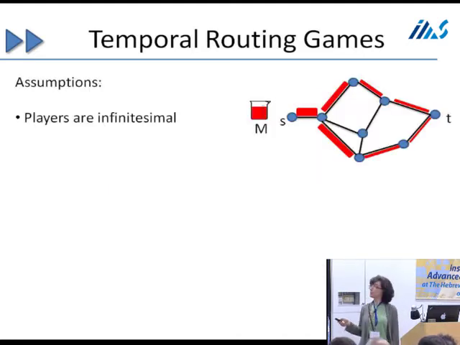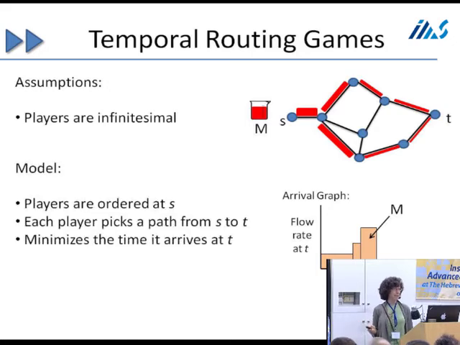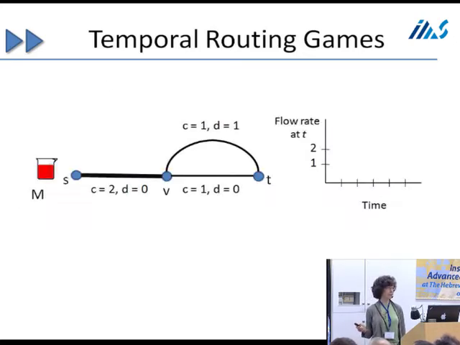We're going to make some assumptions. This is the first time this is studied, and it's typically easier to study infinitesimal players, so we'll assume our players are infinitesimal. We're going to be looking at these arrival graphs, so the flow is going to arrive at some beginning fixed time using some paths, and then as time progresses, more and more paths will be used. The total area of this graph is the total amount of flow that we're trying to send. The players are ordered at the source, and each player is going to pick a path from S to T to minimize the time it arrives at the destination.